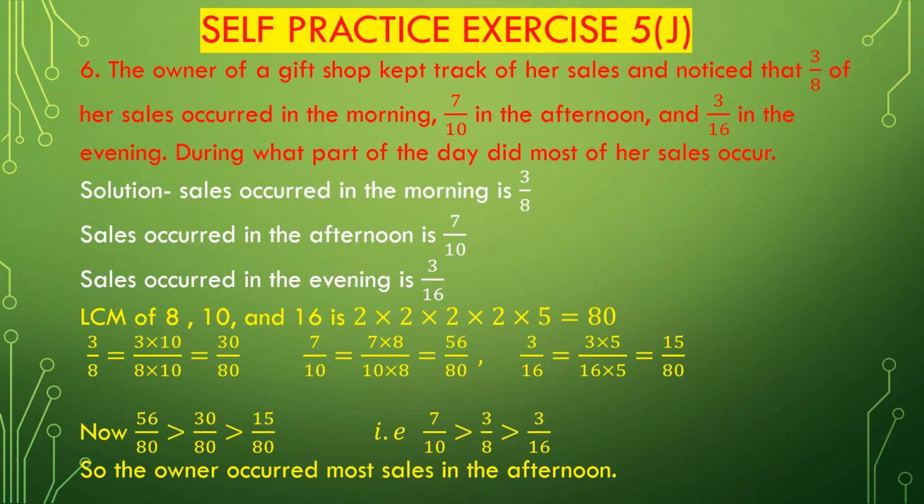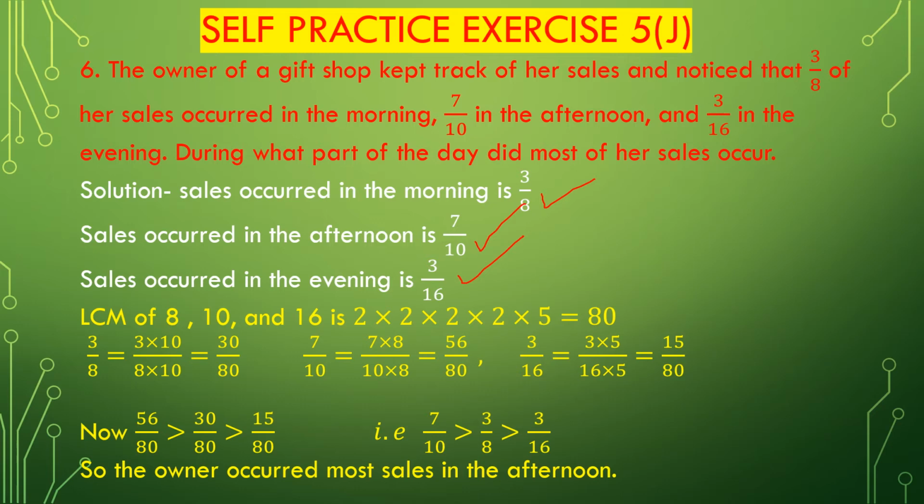It is given that sales occurring in the morning are 3 divided by 8, sales in the afternoon are 7 divided by 10, and sales in the evening are 3 divided by 16. So we have to compare these three unlike fractions and find out on which part of the day her sales occur most.